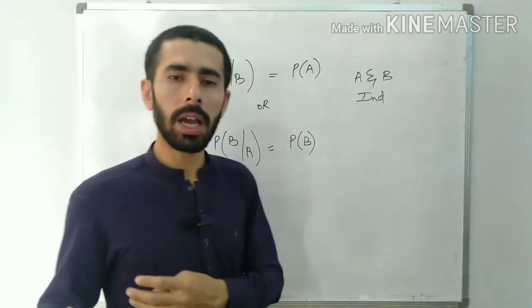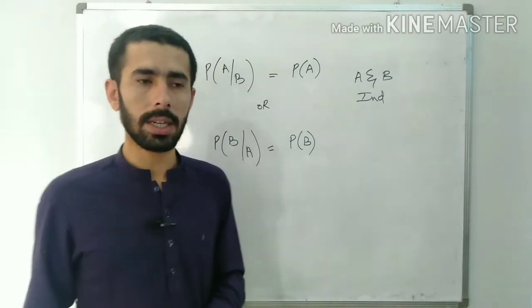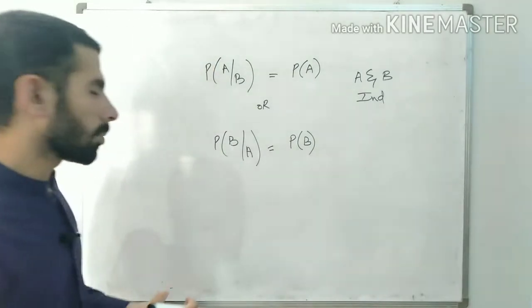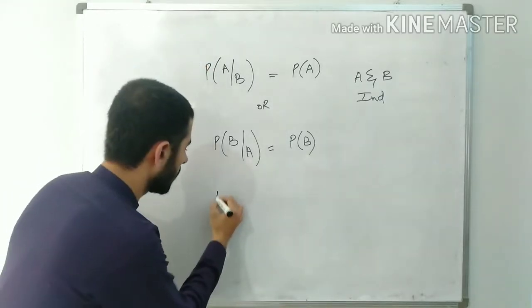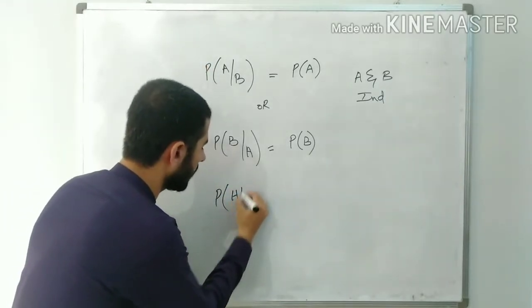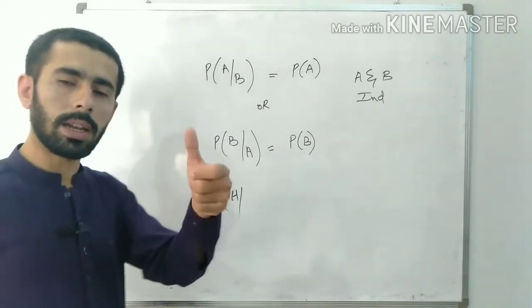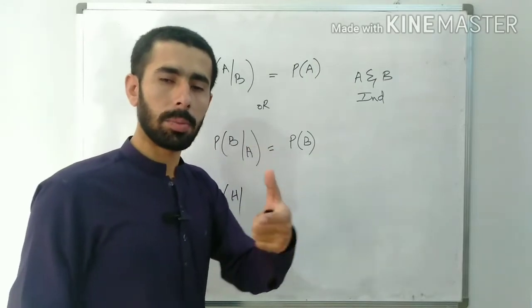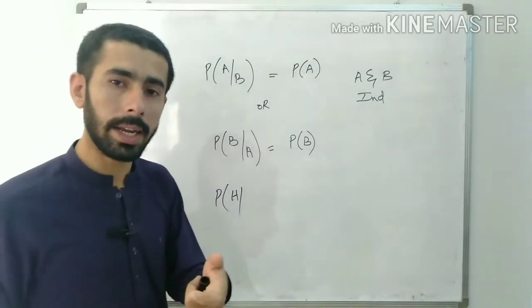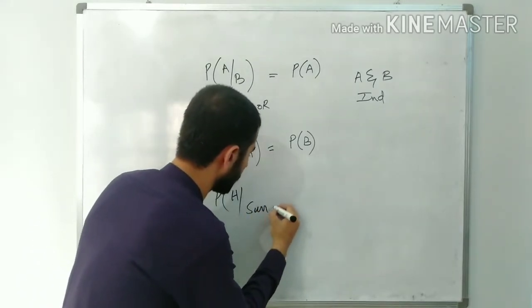So there can be hundreds of examples like the example we discussed earlier. If I ask you what are the chances of getting a head on a coin toss, given that it is Sunday today?